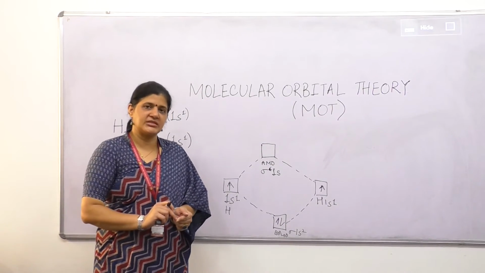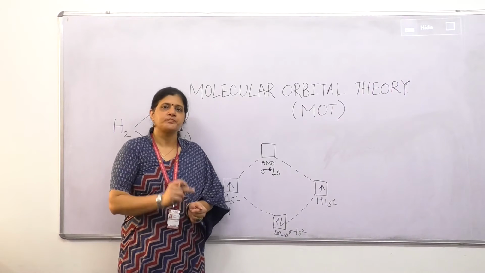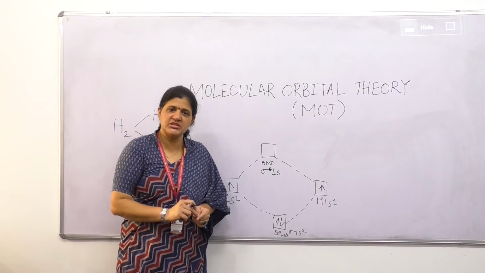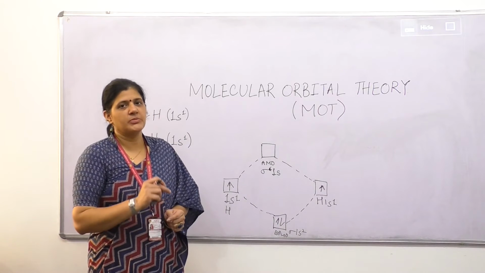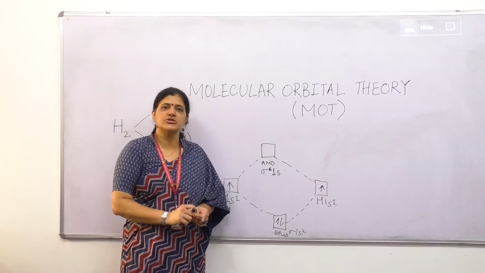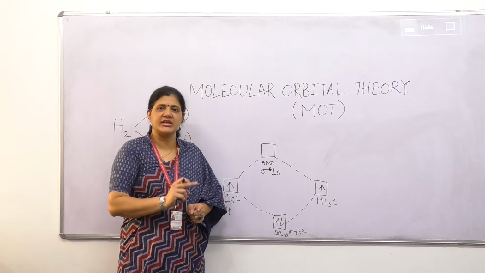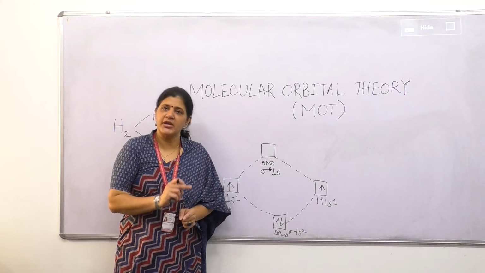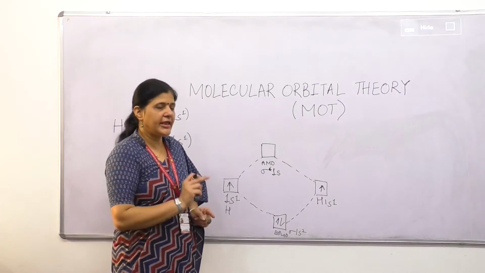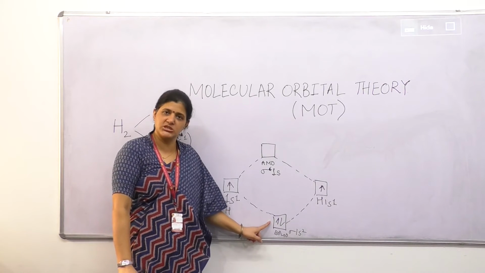The Aufbau principle says that first the filling of low energy orbitals will take place. Then Hund's rule of maximum multiplicity says that all the orbitals will first be occupied, all half filled, and then pairing will take place. And second, the Pauli exclusion principle says that each orbital can accommodate only 2 electrons having opposite spin.